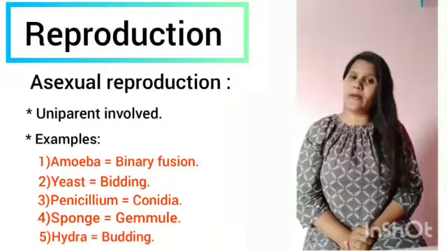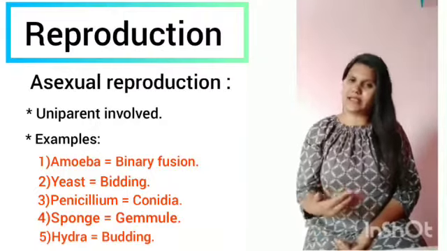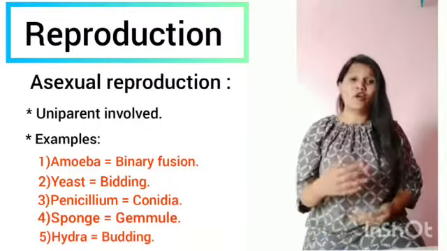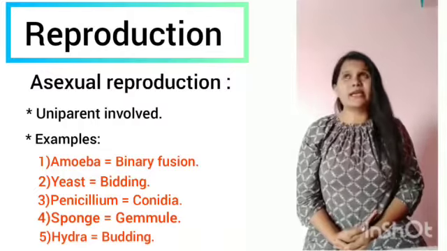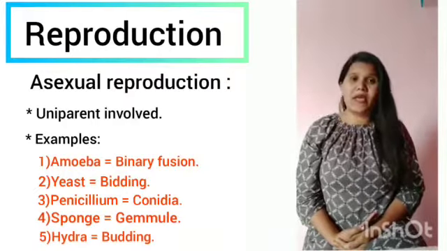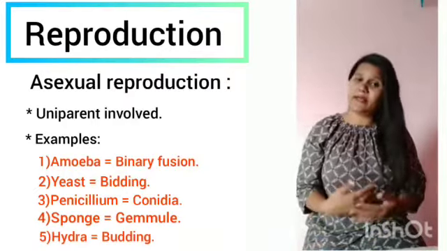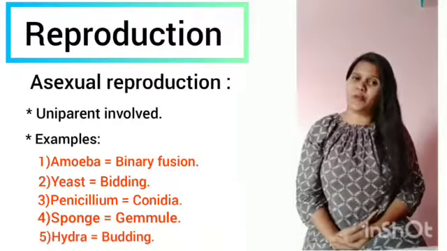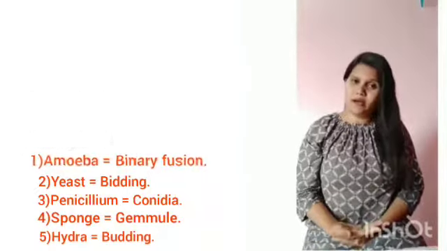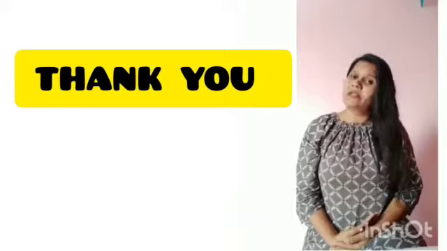These are only microscopic and small living organisms. Not only in the small ones, even in some algae and some simple plants, and some higher plants also, the mode of asexual reproduction takes place. Let me tell you all that in the next video.